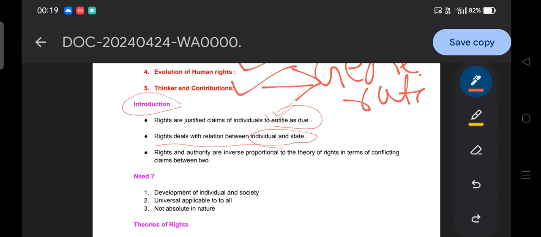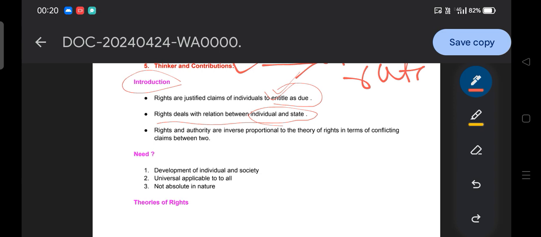Say for example, the Supreme Court declared electoral bonds null and void. You will ask what the relation of this is here. The philosophy of declaring the electoral bond null and void is associated with the right to information, and the individual has the right to get information from the state. That means a right also limits the authority of the state, and here we notice that right and authority have a conflicting claim; these two are contradictory concepts.